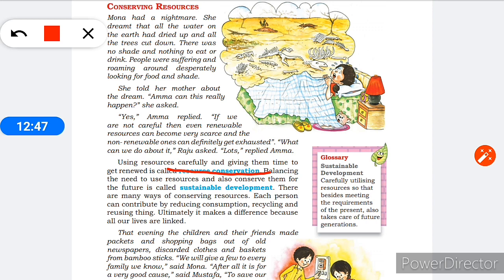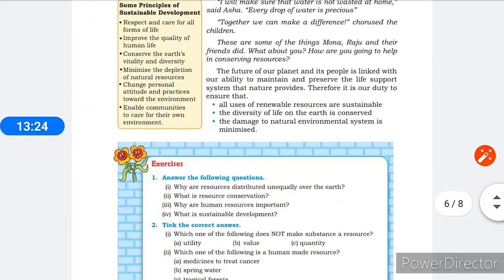Each person can contribute by reducing consumption, recycling and reusing things. Ultimately, it makes a difference because all our lives are linked. Understood? Sustainable development means carefully utilizing resources so that, besides meeting the requirements of the present, we also take care of future generations. Understood? Now see the next one.